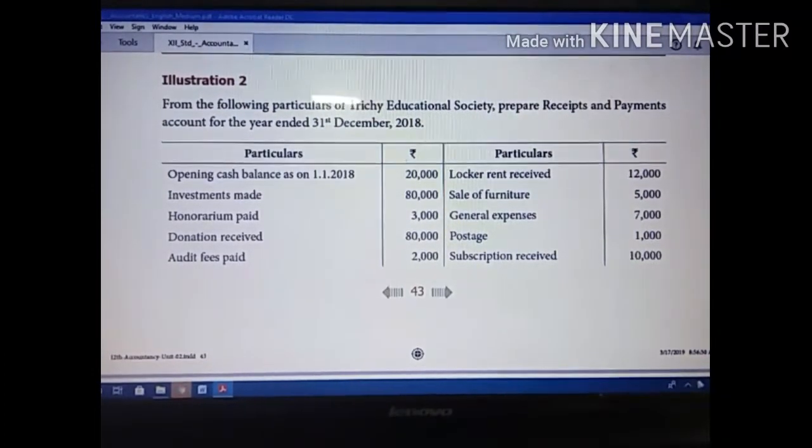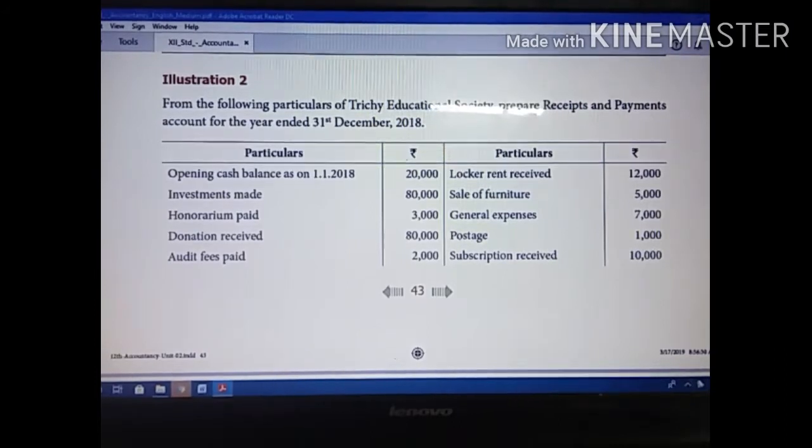They have given an opening cash balance. This is a favorable balance, so there is no issue. A favorable balance means you have to show this amount on the debit side. Then investment made. That is an expense, so you have to show it on the payment side, the credit side. Then honorarium paid.